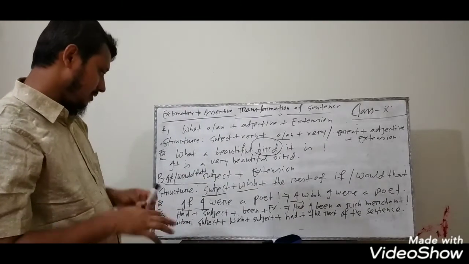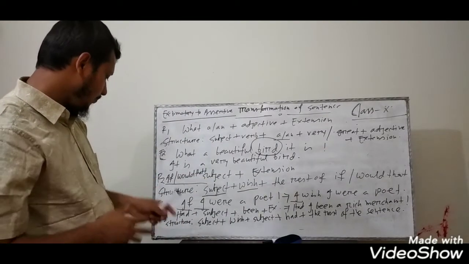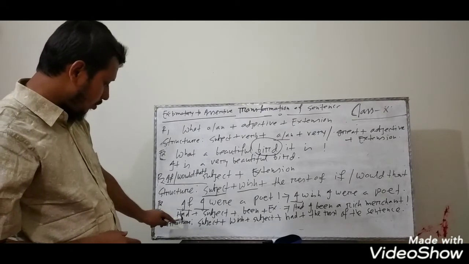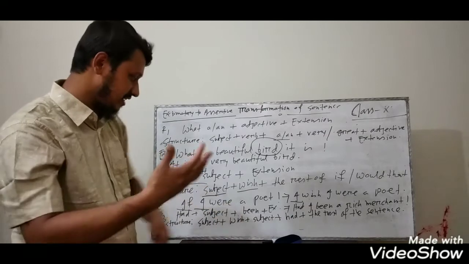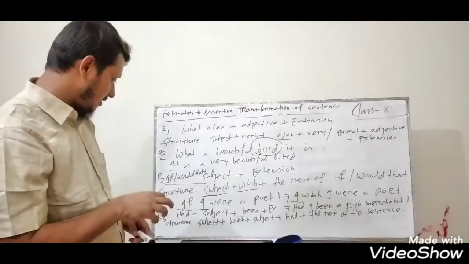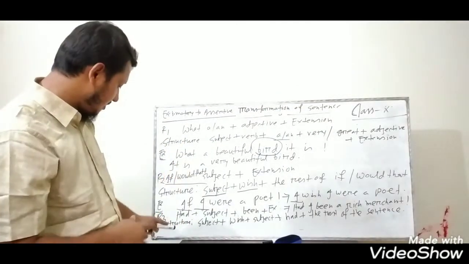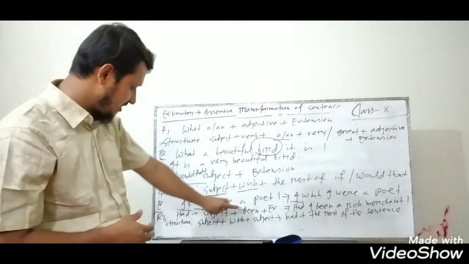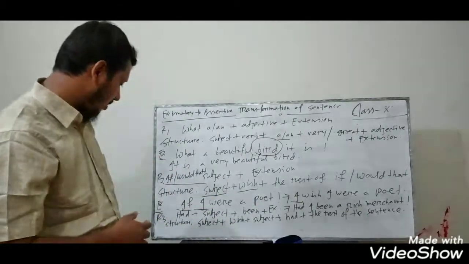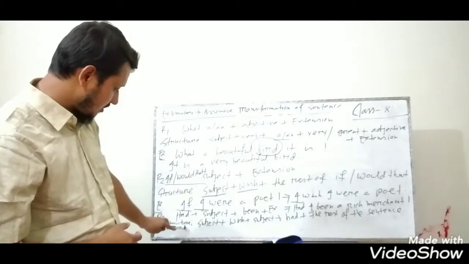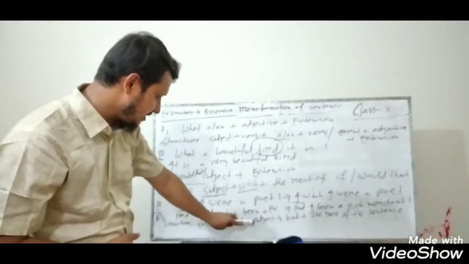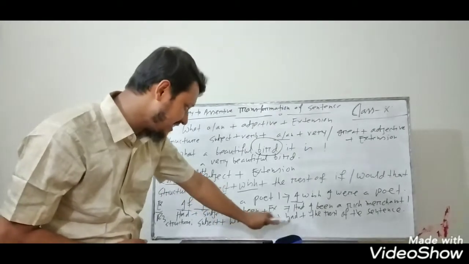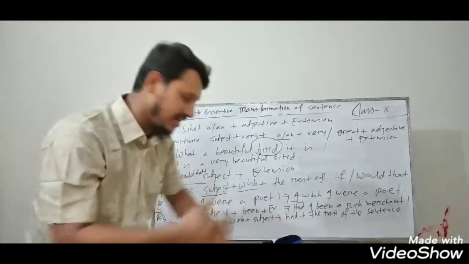I think this is clear to you. And there is another rule for you: had plus subject plus been plus extension. If the structure begins with had, subject, been and extension, how can you change it? There is a structure for you: subject plus wish plus subject plus had plus the rest of the sentence.